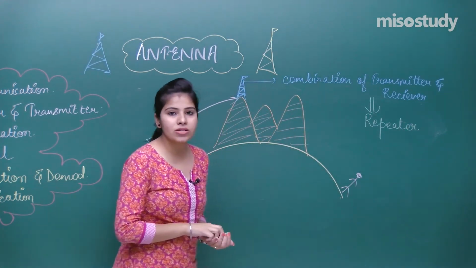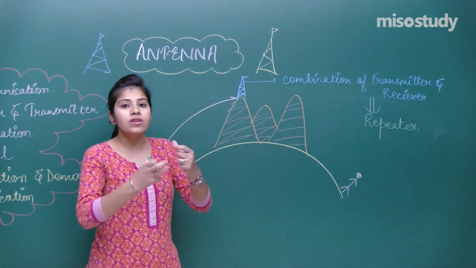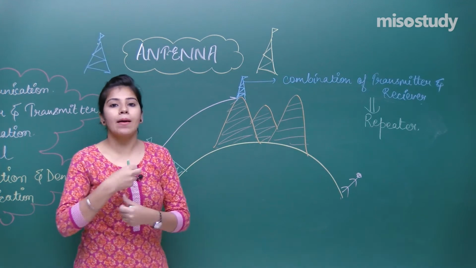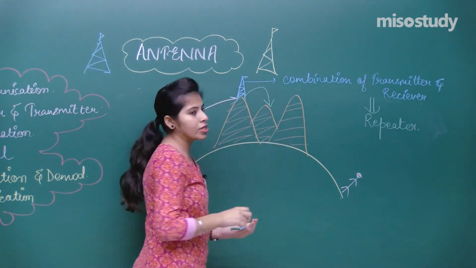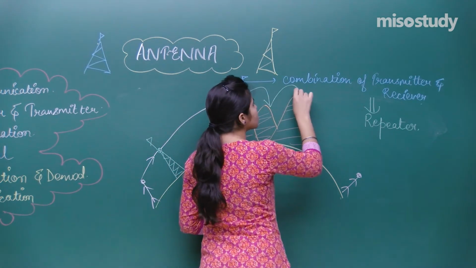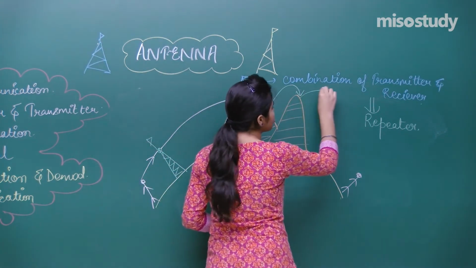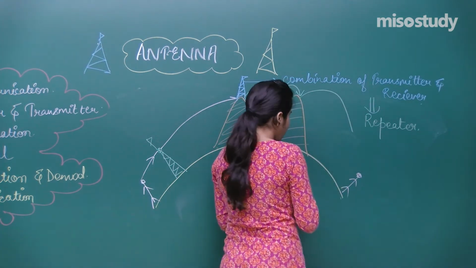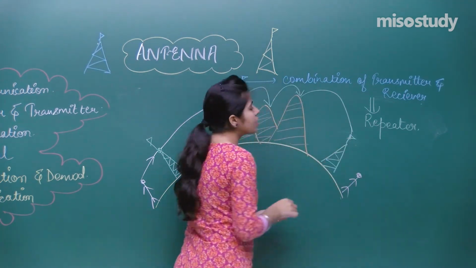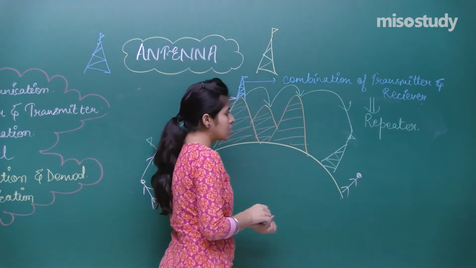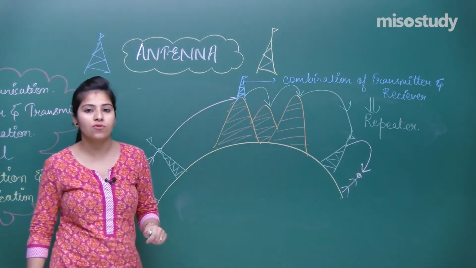Why have we applied this repeater? Because your signal will be received by this repeater. It will receive the signal and amplify the signal, and then it will again transmit the signal over this mountain. Repeaters are applied after a few distances, and then it will finally reach this particular antenna, and then it will reach the person where you wanted to transfer your message.